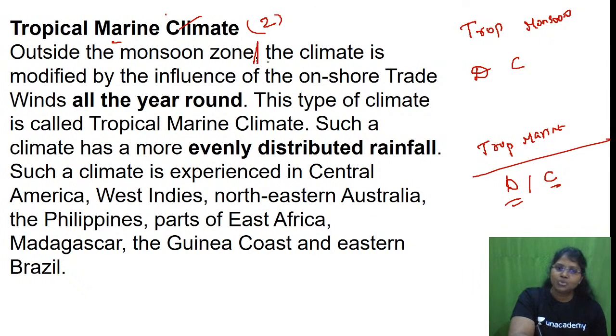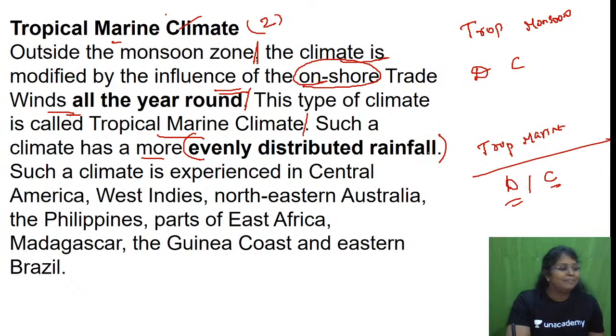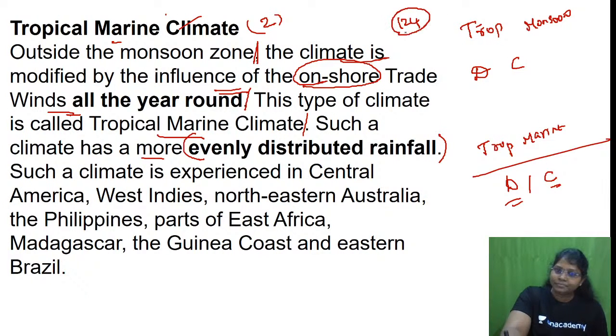Outside the monsoon zone, the climate is modified by the influence of onshore trade winds all the year around. That's why this climate is also called tropical marine climate. Such a climate has a more evenly distributed rainfall. What does it mean? Please take page number 124.